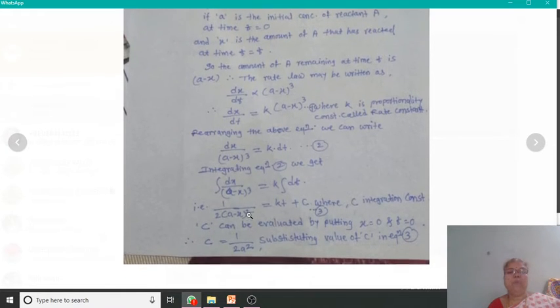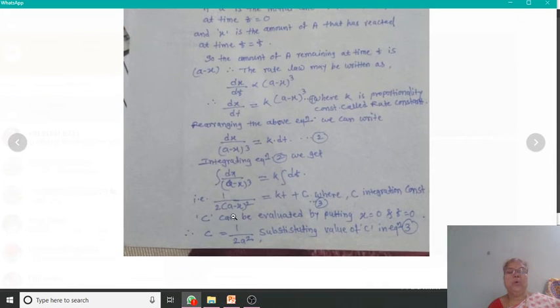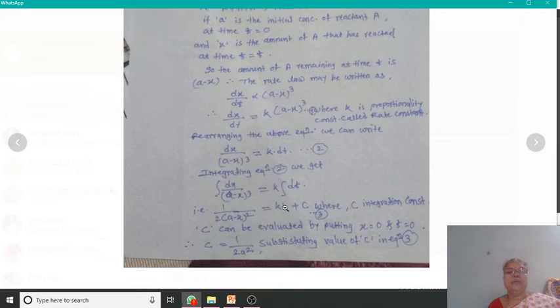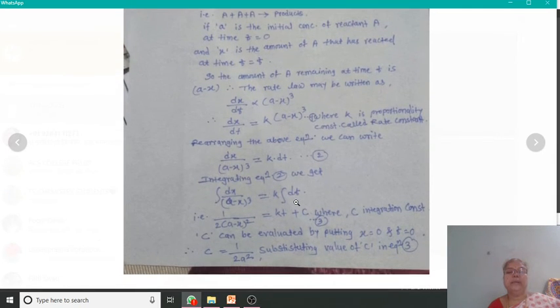That is 1/(2(a − x)^2) = kt + c, where c is the integration constant.